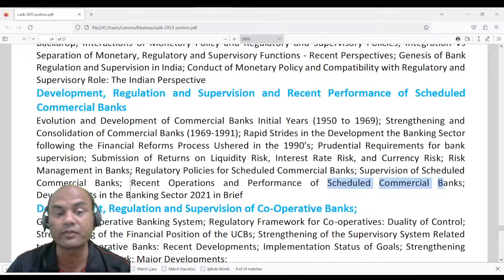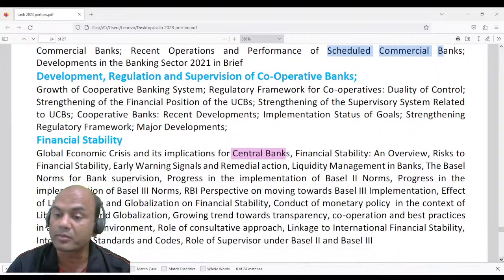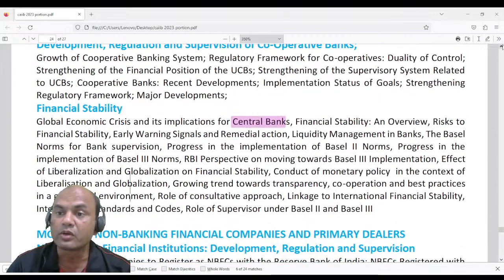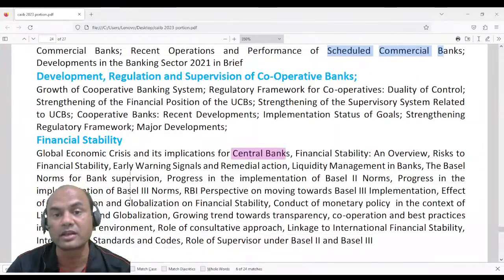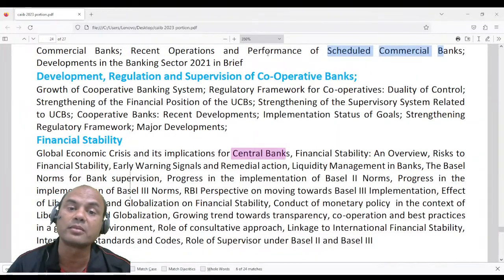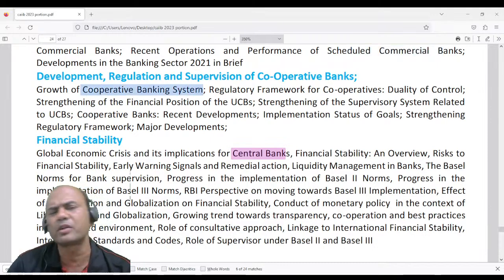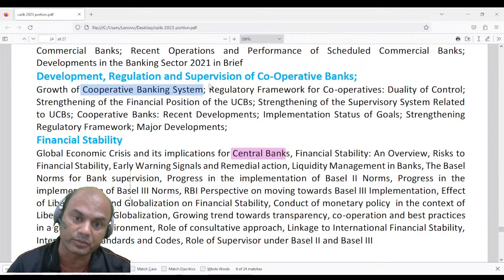Okay, then we have development, regulation and supervision of cooperative banks. That's a separate topic. Okay, cooperative banks have also grown hugely. Remember, cooperative banks are not the same as they were earlier. Some cooperative banks are bigger than many of the private banks. Okay, so development, regulation and supervision of the cooperative banks, growth of the cooperative banking sector, regulatory framework of the cooperatives. Here, growth of the cooperative banking sector, mainly the cooperative sector grows in those areas where nationalized banks can't reach. Okay, and they cater to that area or that profile of the customers where nationalized banks can't cater to.